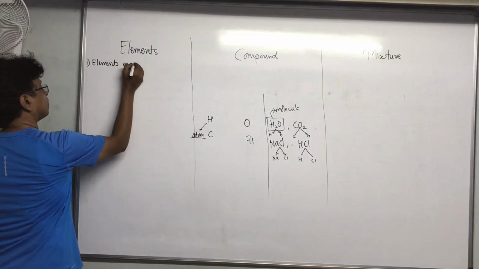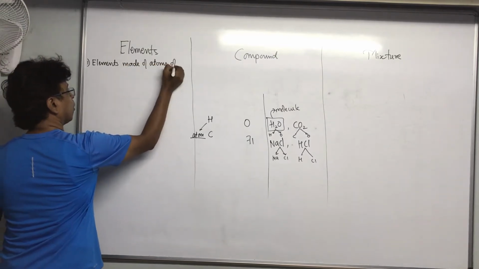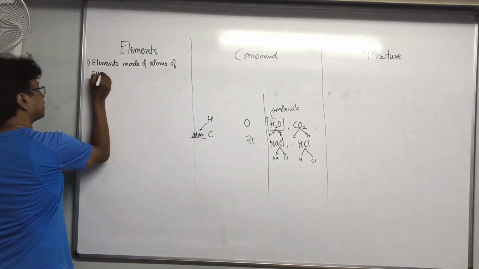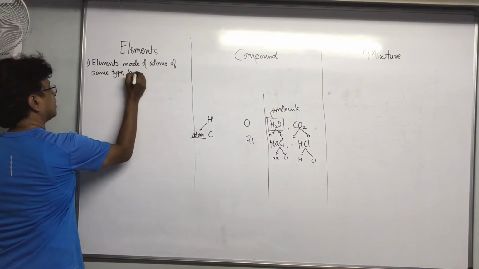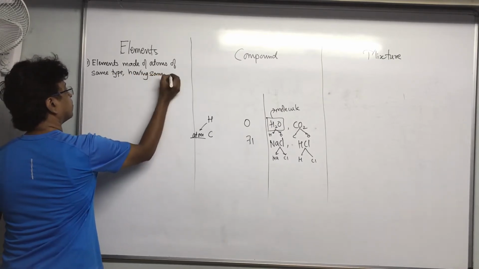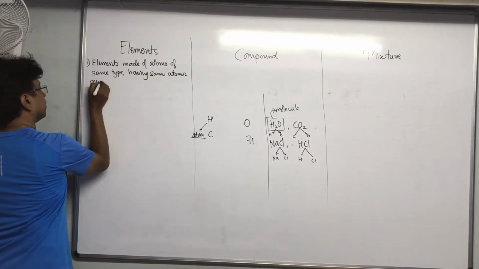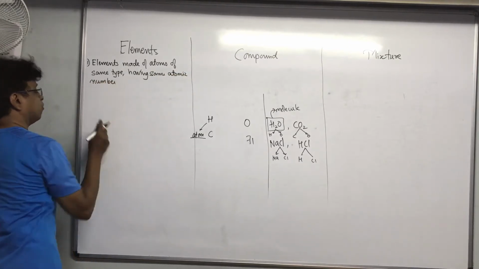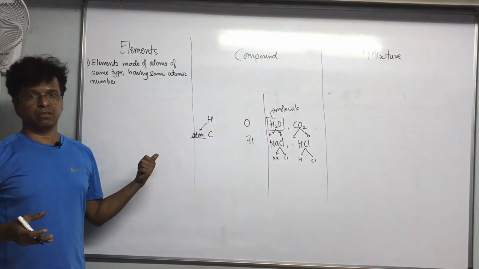elements are made of atoms of the same type having the same atomic number. If I talk about how they are made, then they are made of this.